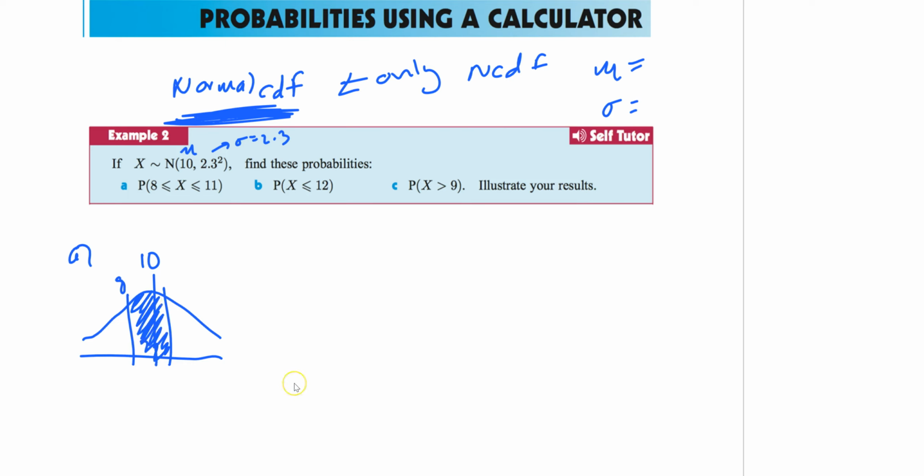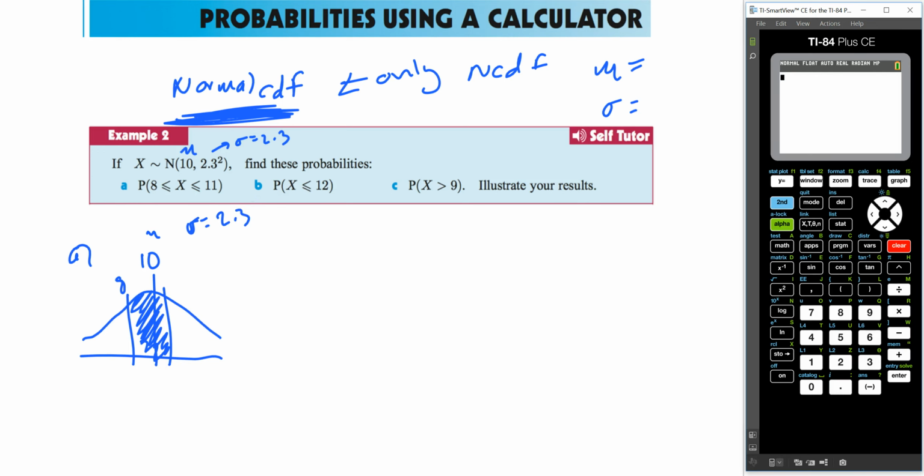So let's look at our calc. Oh, before I do that, also, our mean is this. Standard deviation is 2.3. Remember, that's a fancy way of saying variance, but we just want the standard deviation, so ignore the square basically. So how are we going to do this? Well, let's bring out our fancy calculator.